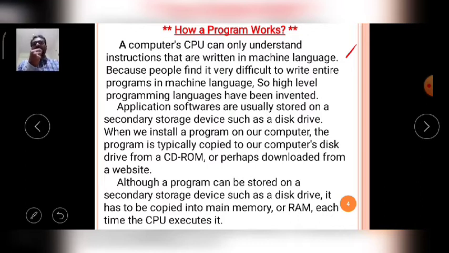So to reduce the difficulty of programmers, high level languages were invented in the software world. Today we see many high level languages in the software market, and in our degree syllabus we learn only high level languages, that is C, C++, Java, Python. All these languages belong to high level languages.